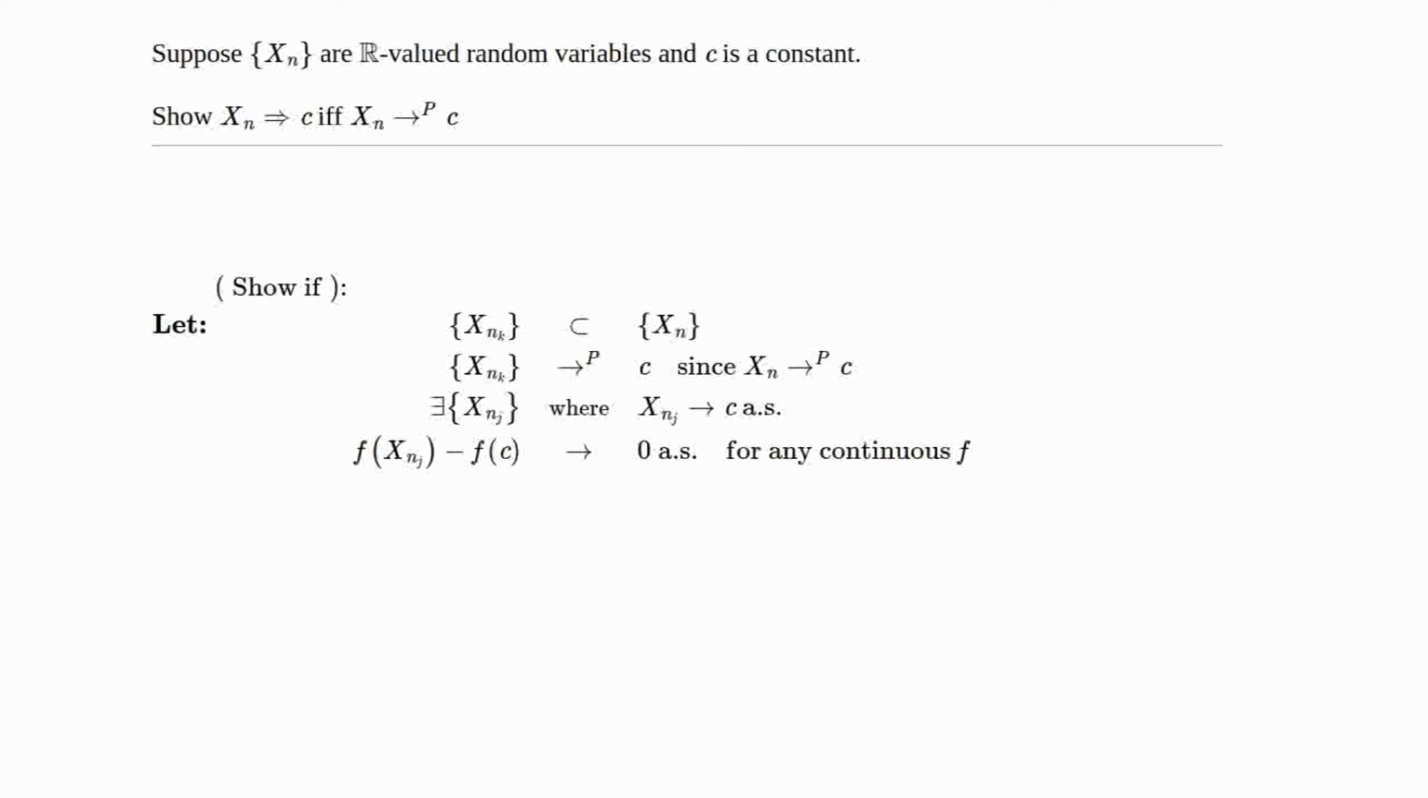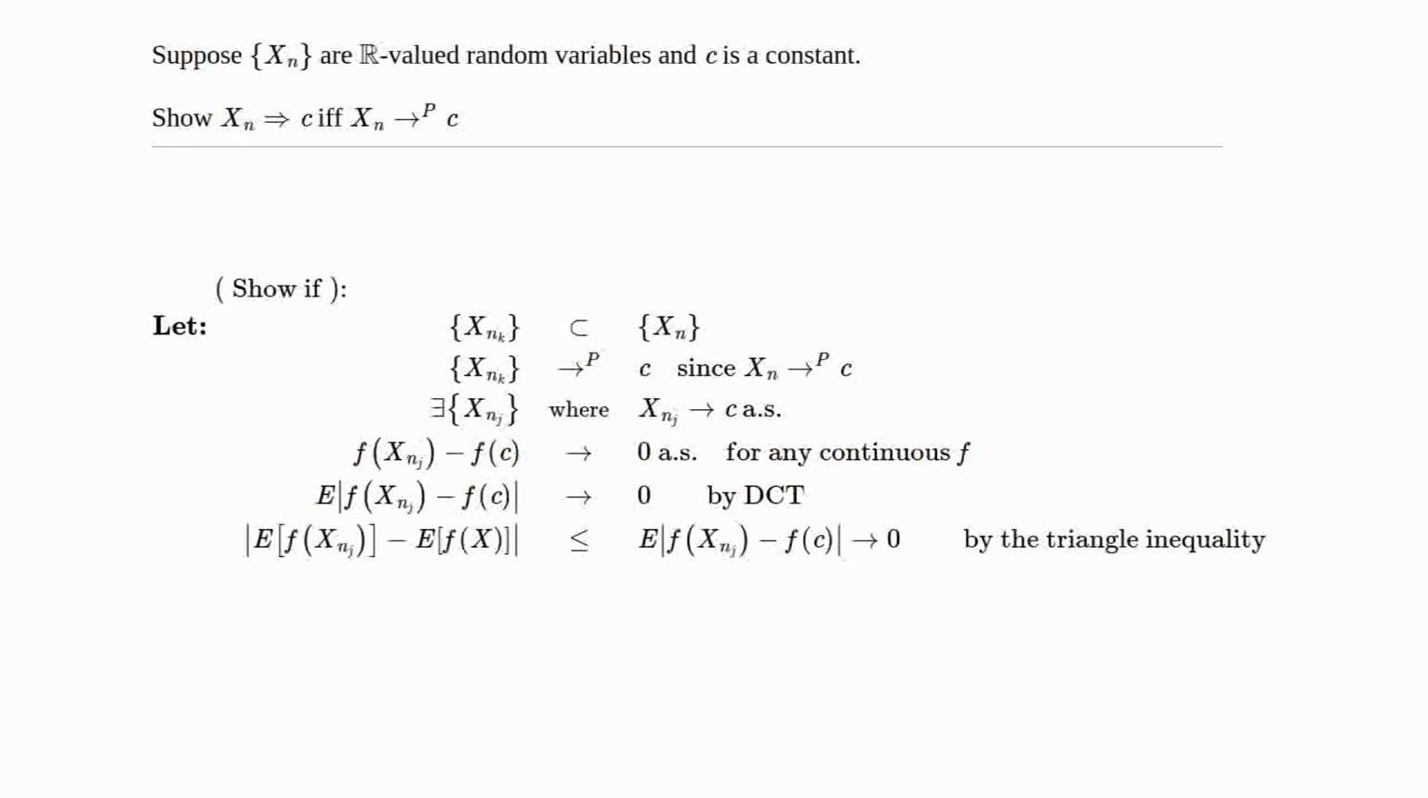Now take f that is continuous. Since Xnj converges to c almost surely, f of Xnj converges to f of c almost surely, which is equivalent to saying f of Xnj minus f of c converges to 0 almost surely. Since f is bounded, we can apply the dominated convergence theorem: throw away the measure 0 set, and apply dominated convergence to establish convergence in L1. The expected value of the absolute value of f of Xnj minus f of c converges to 0.